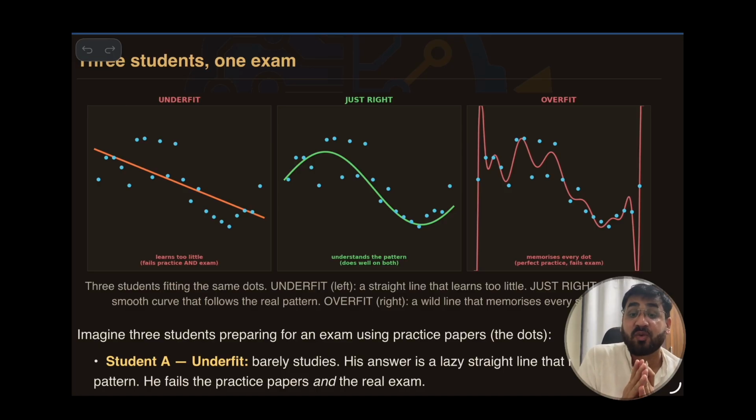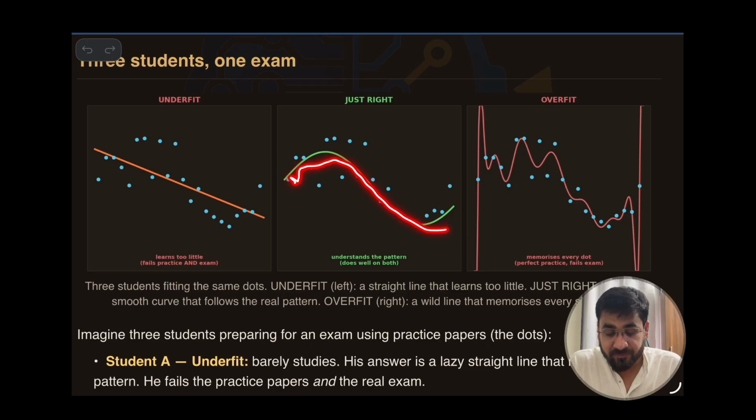Now who will score great marks? The one who understands the pattern. You can see this green one, it is not following every topic, it is not skipping everything, it just found a pattern.